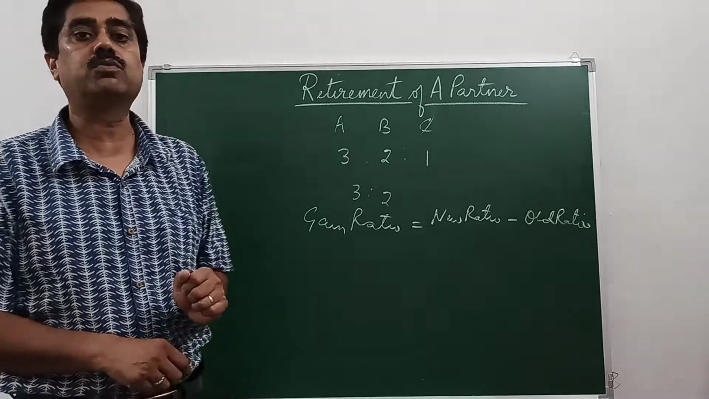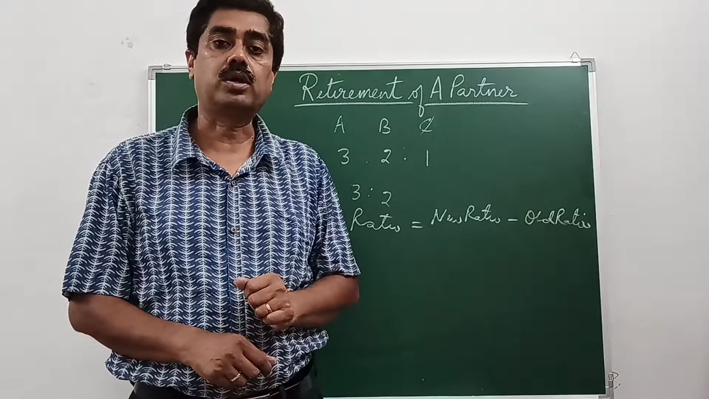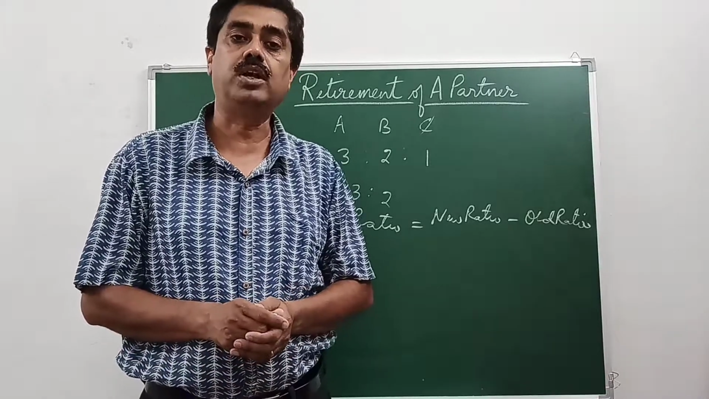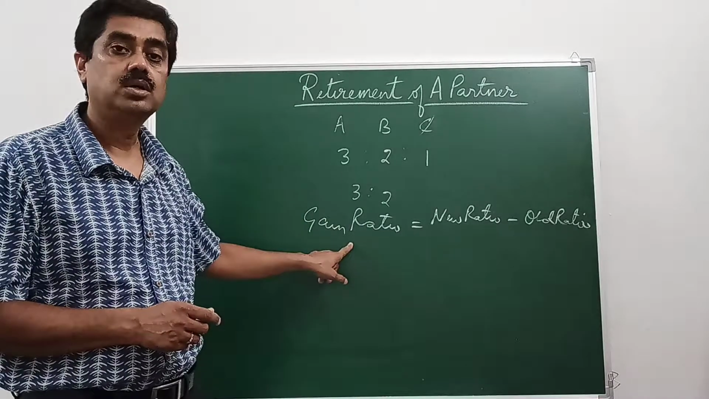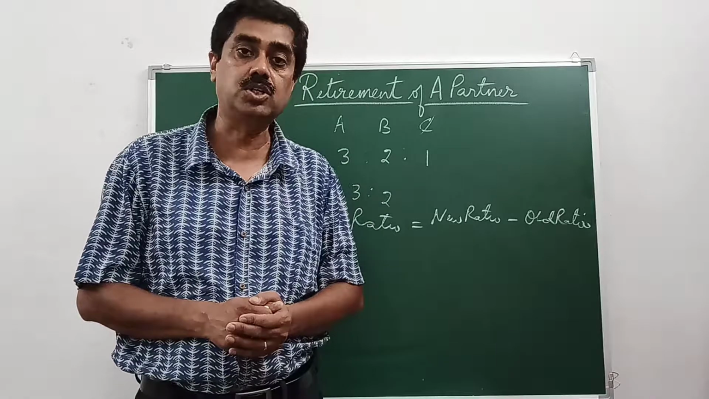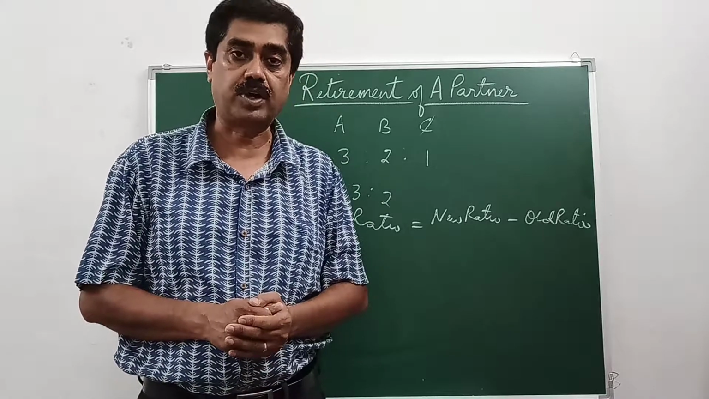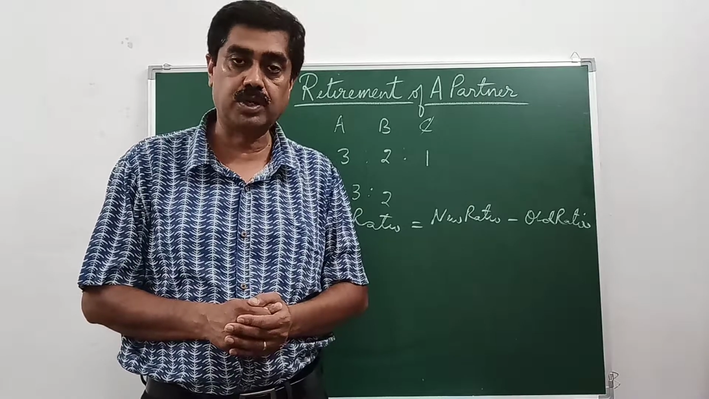Now, treatment of goodwill. There is only one treatment of goodwill in retirement. That is, continuing or remaining partners' capital accounts will be debited in their gaining ratio, and retiring partner's capital account will be credited with his share of goodwill. So we have to find from the given question what will be his share of goodwill at the time of his retirement.